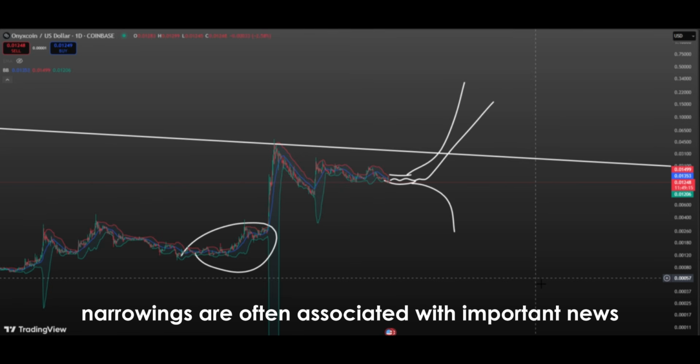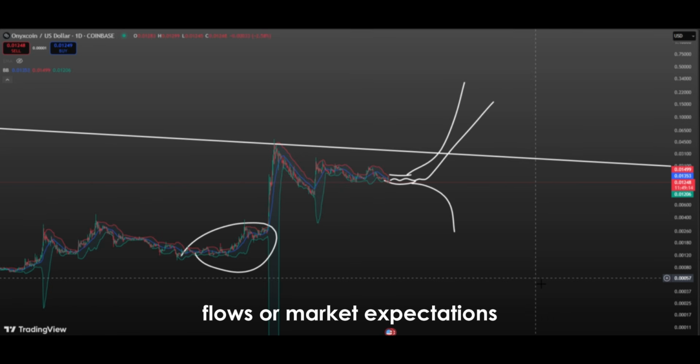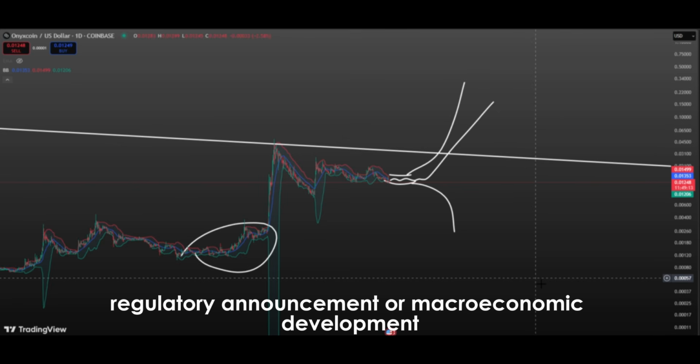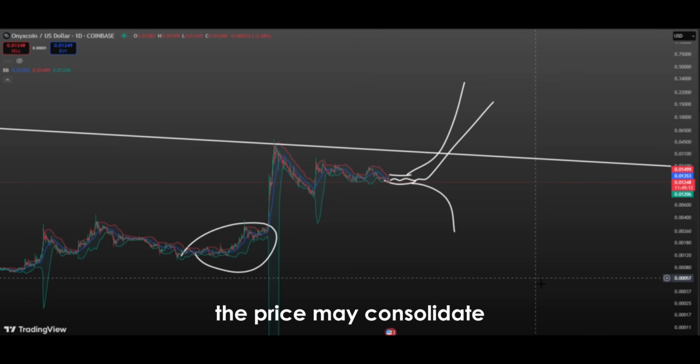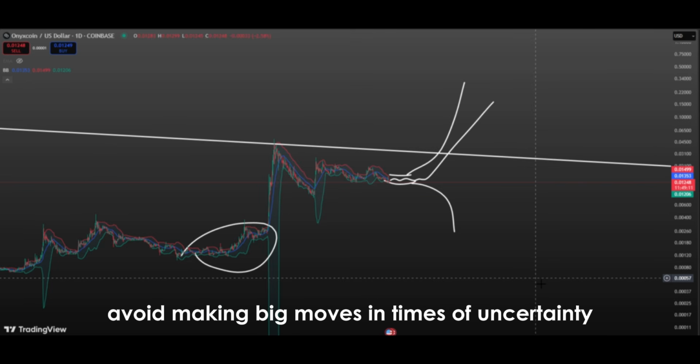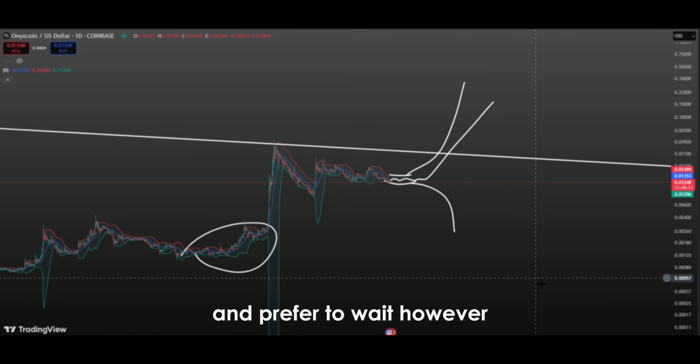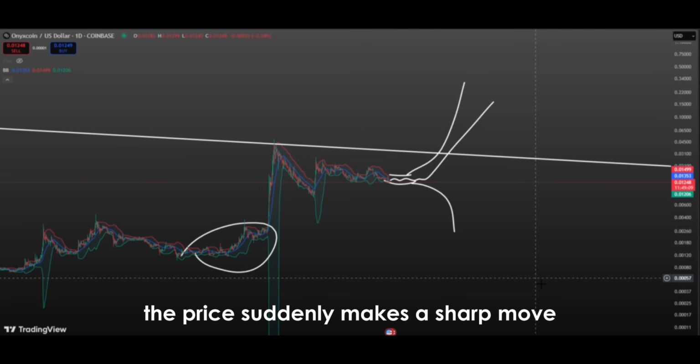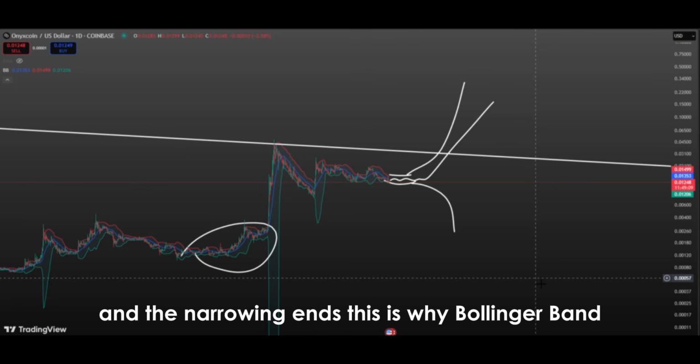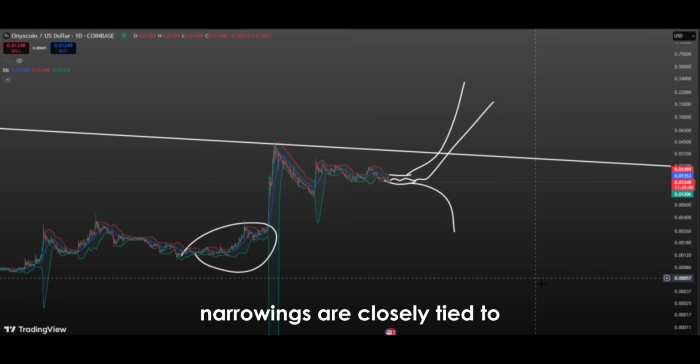Narrowings are often associated with important news flows or market expectations. For example, in the crypto market, before a major update, regulatory announcement, or macroeconomic development, the price may consolidate. This happens because investors avoid making big moves in times of uncertainty and prefer to wait. However, once the news is released, the price suddenly makes a sharp move and the narrowing ends. This is why Bollinger Band narrowings are closely tied to not only technical factors, but also to fundamental ones.